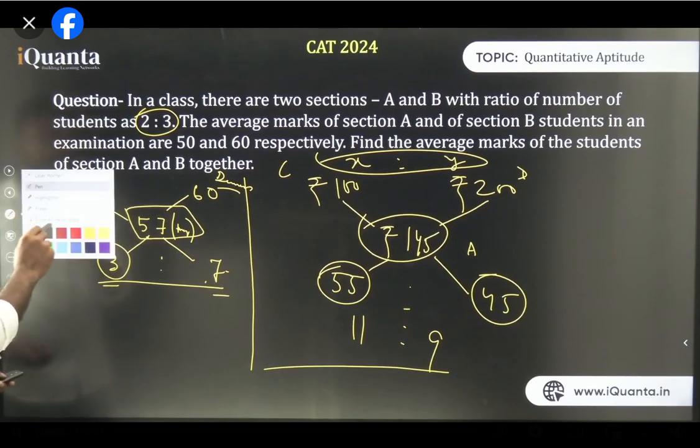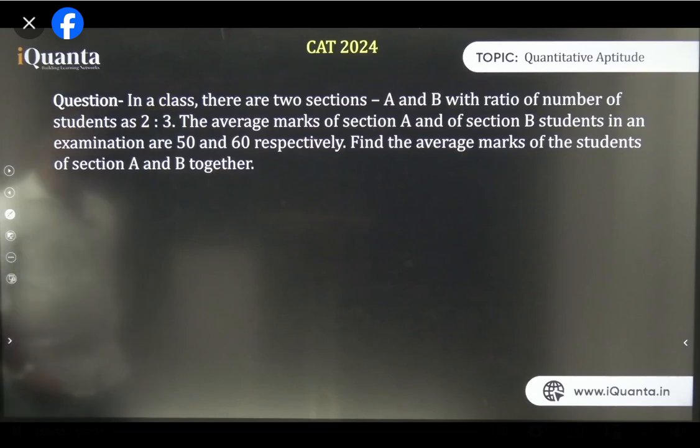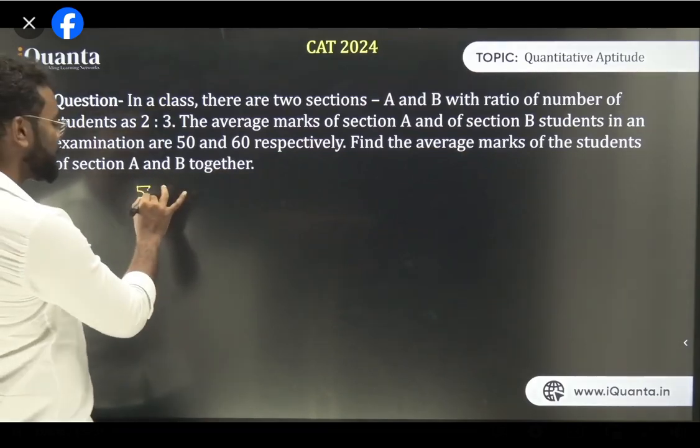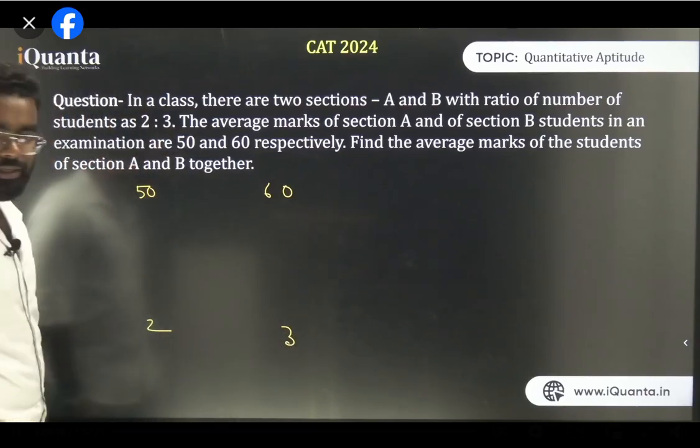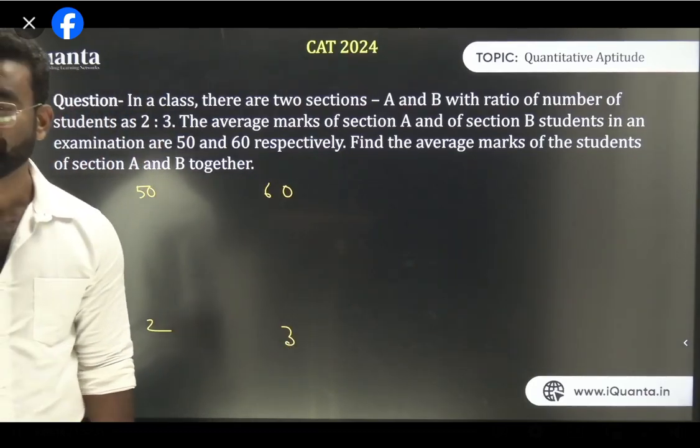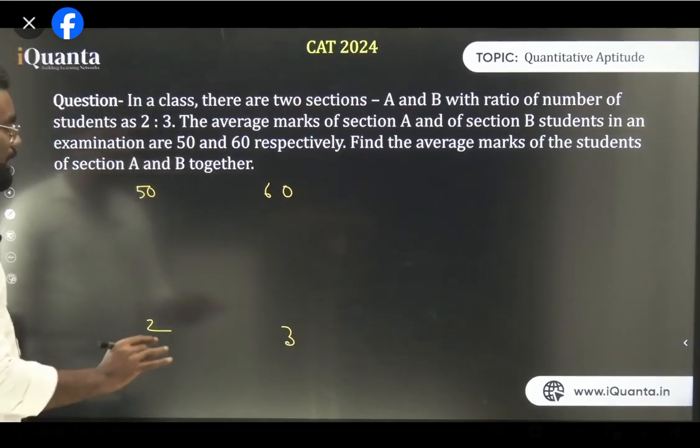Now just check the actual question here. It's given 50 and 60, the values are given, and the ratio is given as 2 is to 3. Am I clear? Now I need to find the average.